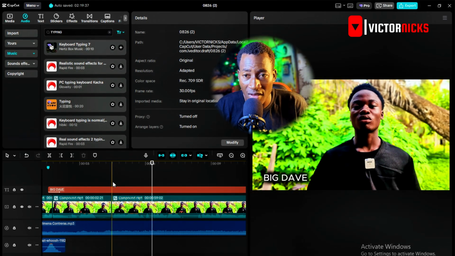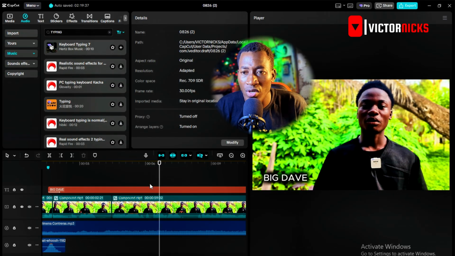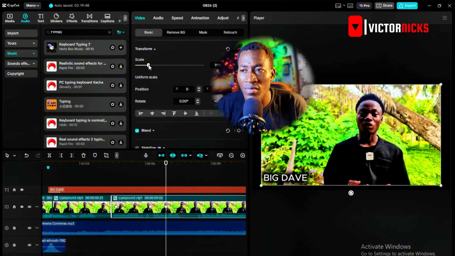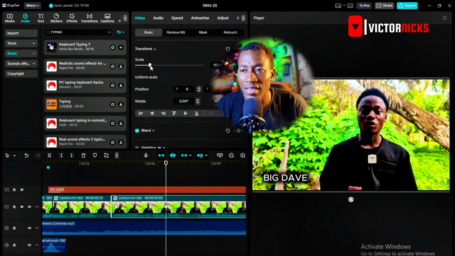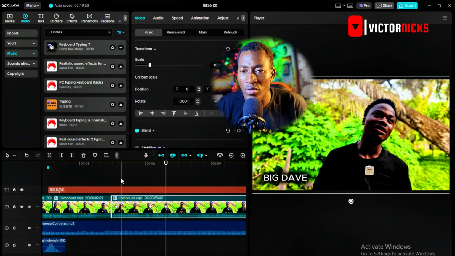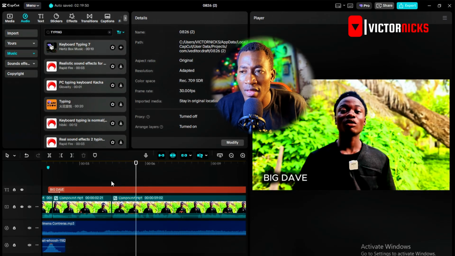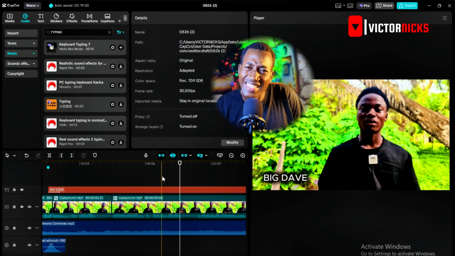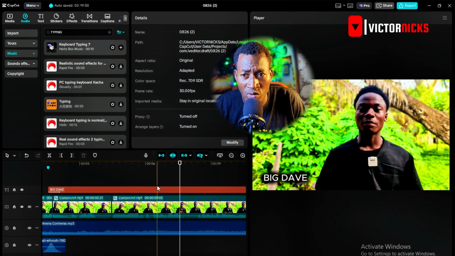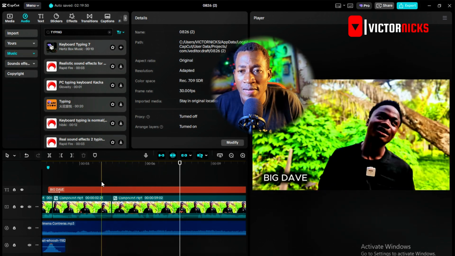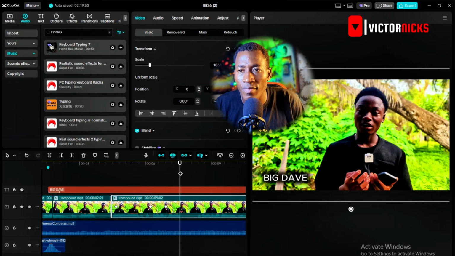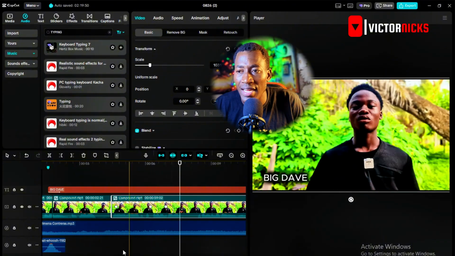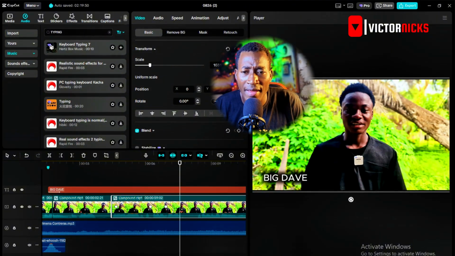You see that zooming effect that has come, right? And when it's going, I can just do something like this, you know. Now I wanted to see what's going to happen. It came and went back. So these are some of the amazing things you can actually do with keyframes, right? So basically, I want to assume that everything is okay, right?